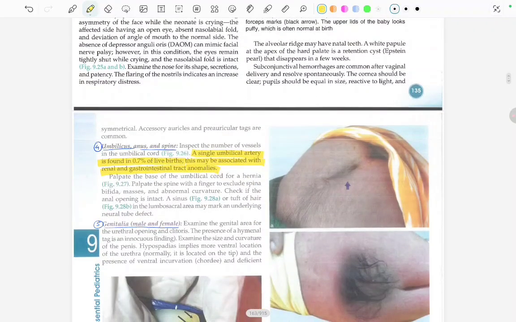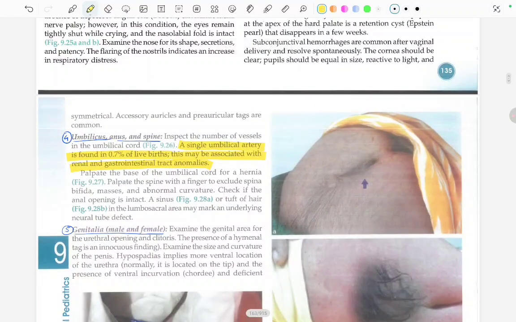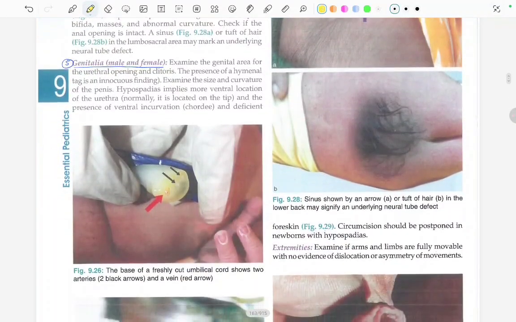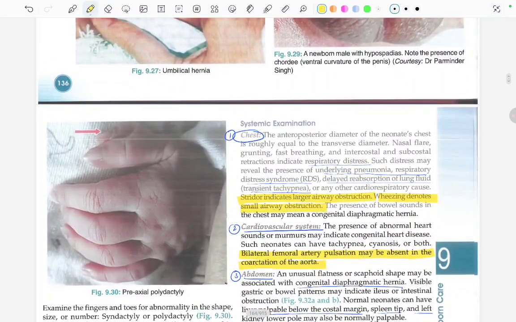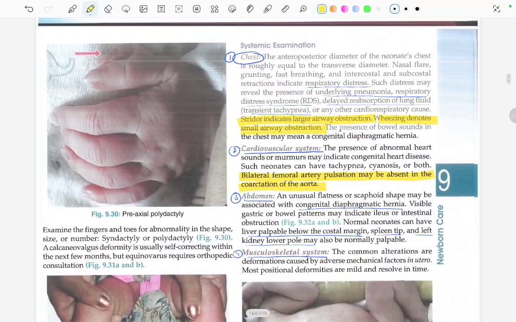In the umbilicus, the single umbilical artery, which is found in 0.7% of the live birth, may be associated with the renal and the gastrointestinal anomalies. We saw about the genitals in the male and female both. Now, in systemic examination, we saw about the chest, cardiovascular system. If bilateral femoral artery pulsations are absent, they are seen in coarctation of aorta. In the abdomen, abnormal flatness or scaphoid shape is seen in congenital diaphragmatic hernia.